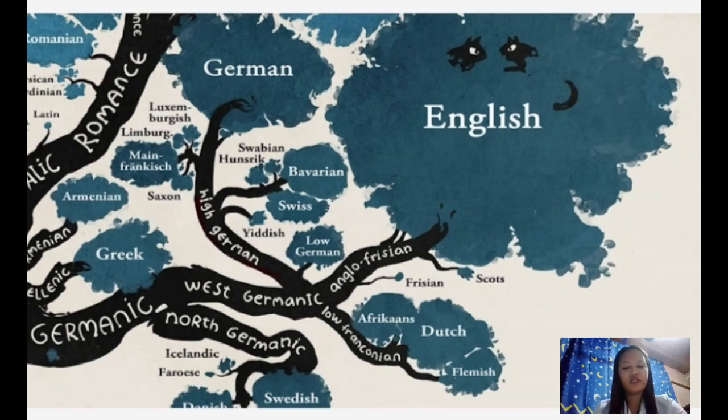So West Germanic, this is where English sits. The diagram shows several West Germanic languages, including English, Frisian, Dutch, Afrikaans, and Low German. It also shows High German, which branches off earlier and includes various dialects like Bavarian, Swiss German, and Yiddish.